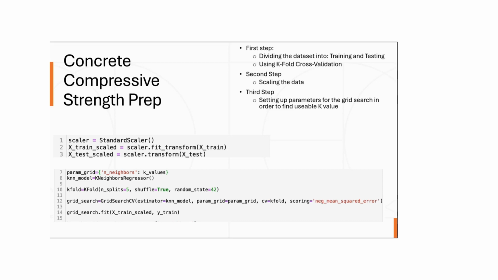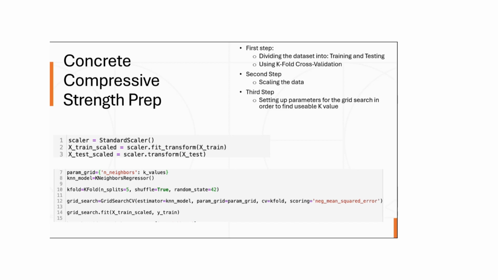The next step in this algorithm is to calculate the distance between the new data point and all neighboring points. Once calculated, select the k data points closest to the new data point that is trying to be predicted. The method most commonly used to calculate the distance is the Euclidean method.